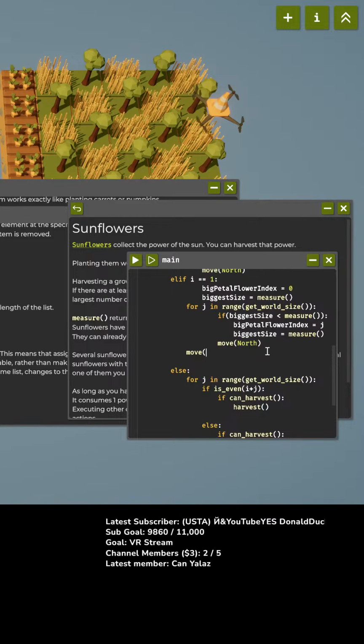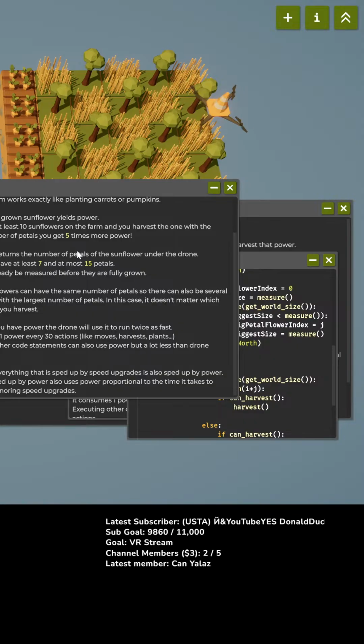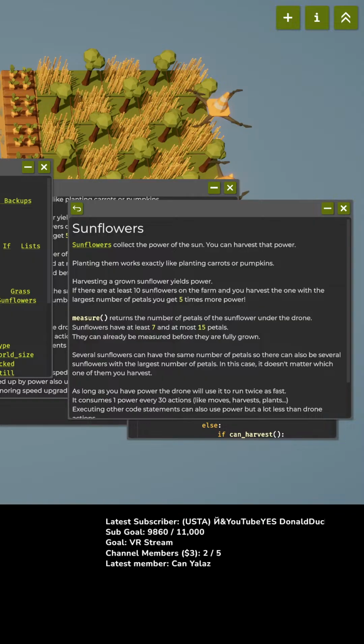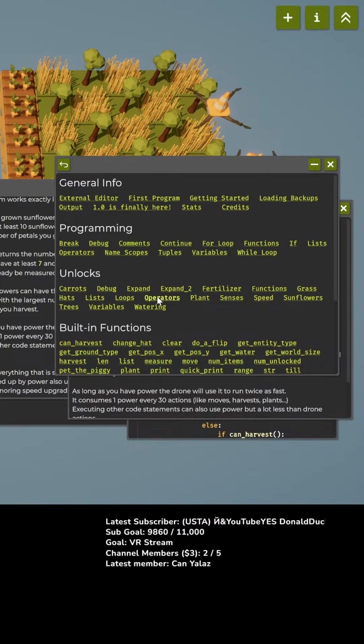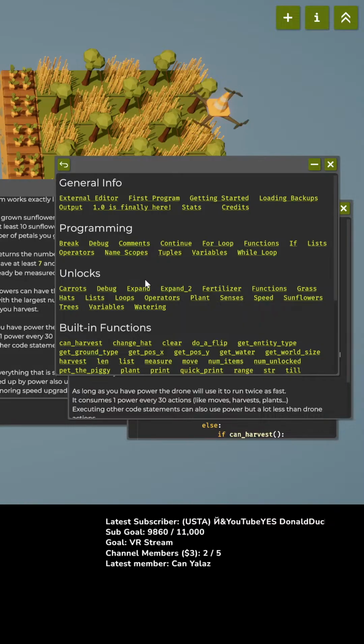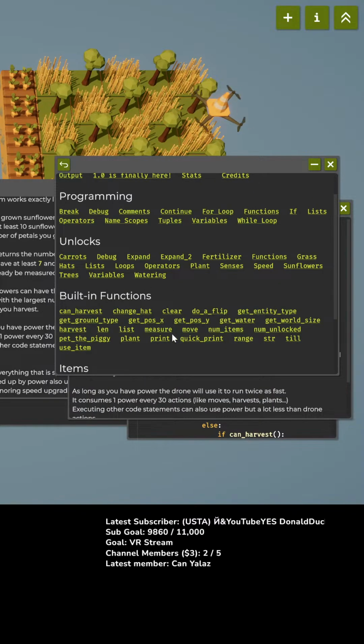What does the move command take as arguments? We're gonna look for general info. Where's move? Unlocks. How do we move? Built-in functions.